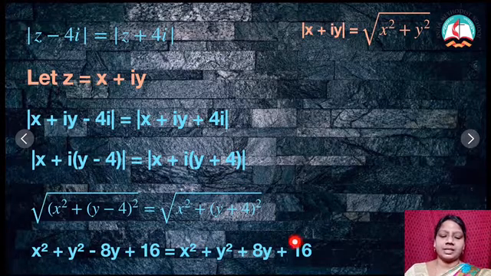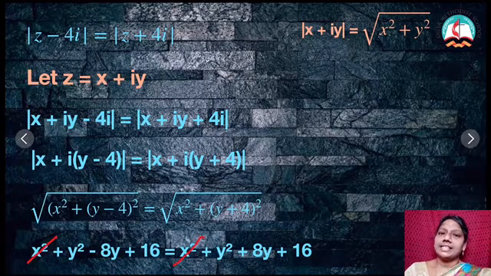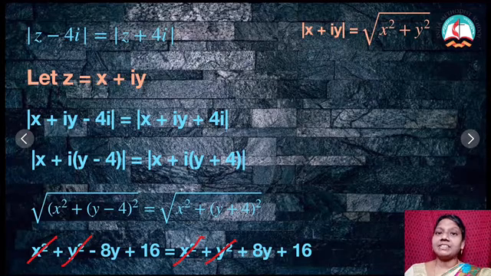It is nothing but here it is given. So, I can cancel this x square because both have the same sign in LHS and RHS. So, these two are equal. Then y square gets cancelled. Shall I cancel minus 8y and plus 8y? No, because they have different signs. And I can cancel this 16 and that 16. Therefore, what is left with me?